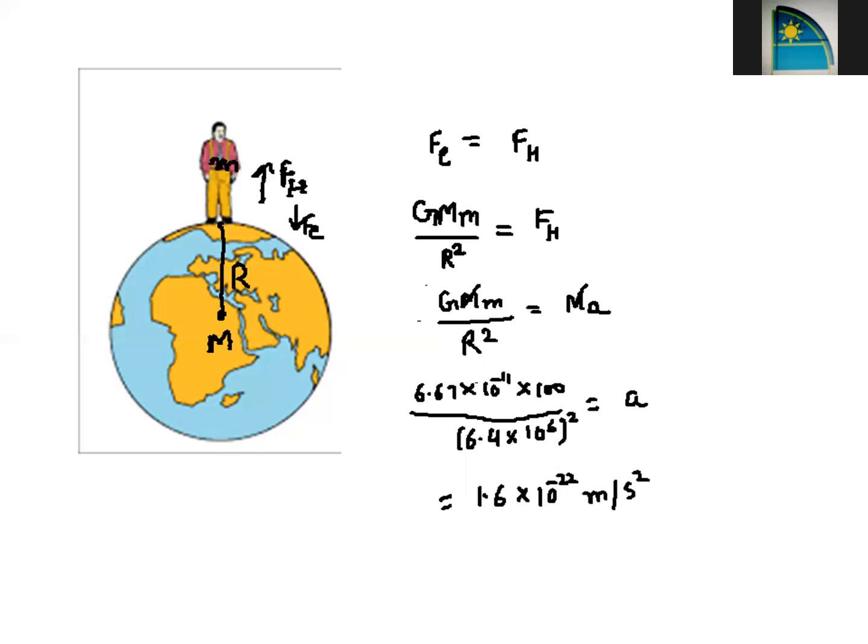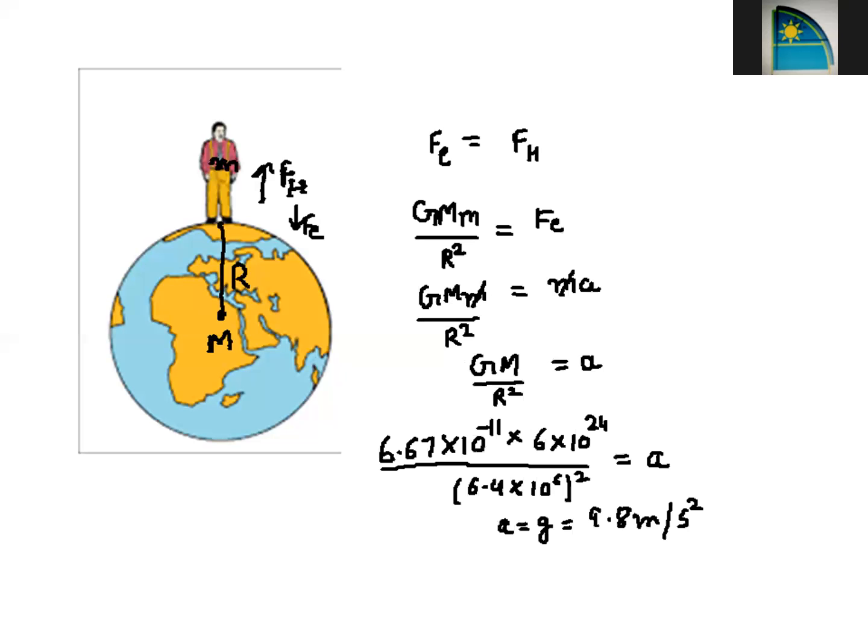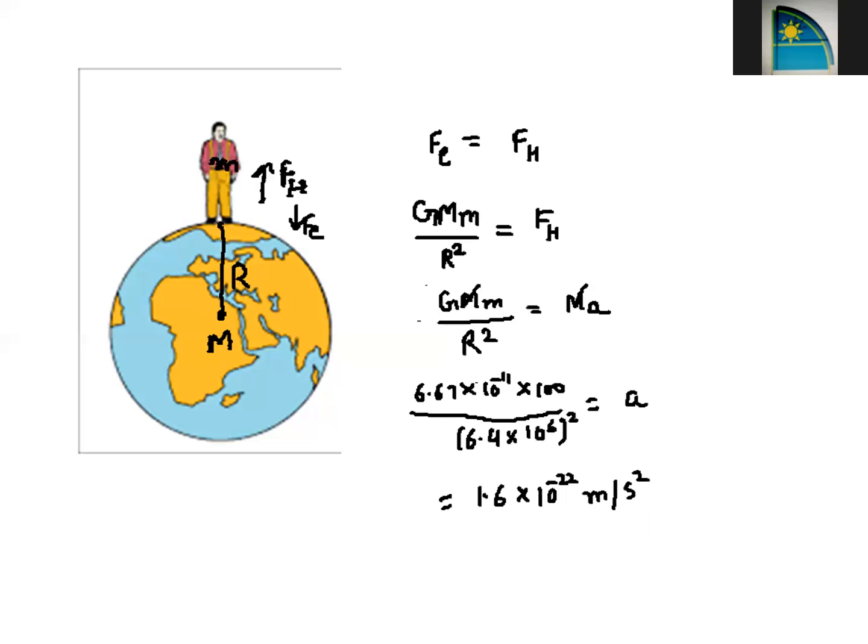When we put in the value, we will see that the earth is also accelerated towards us, but the acceleration produced in the earth due to our pull is only 10 raised to the power minus 22 meter per second square, which we can just ignore as compared to the acceleration produced in us due to the earth. Compared with the previous case, where we were pulled with an acceleration of 9.8 meter per second square, which is still a considerable amount, the earth is stationary because our mass is very, very small to pull the earth towards us.